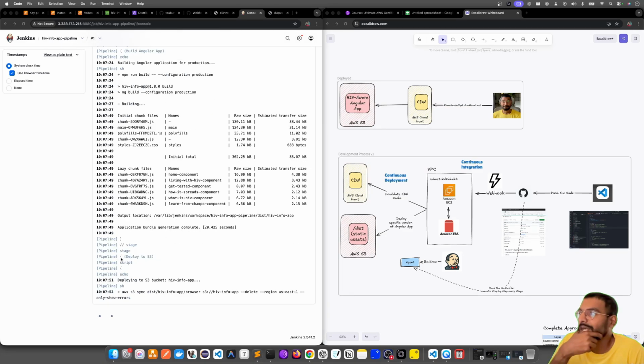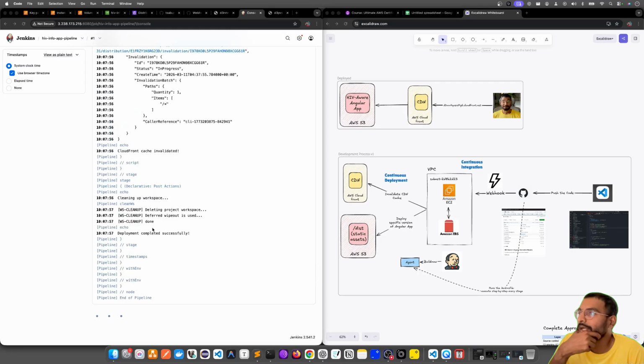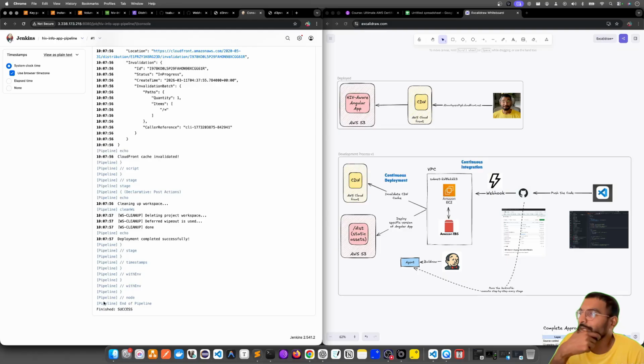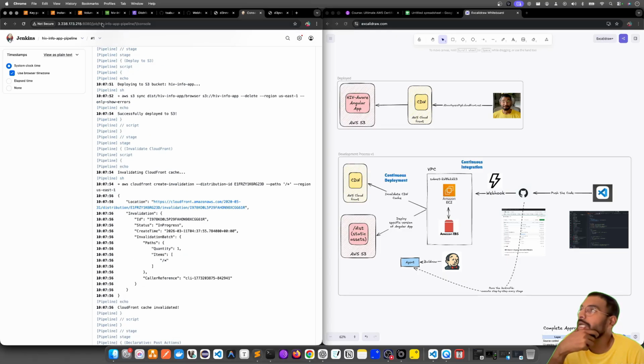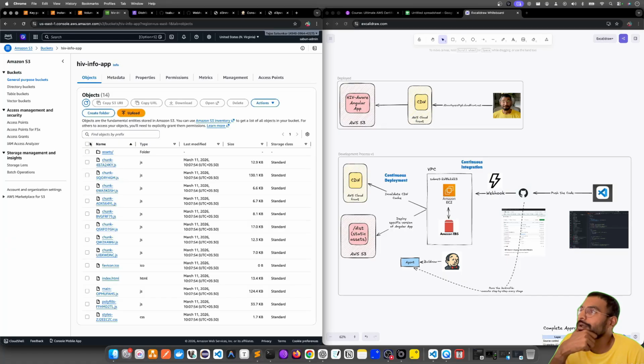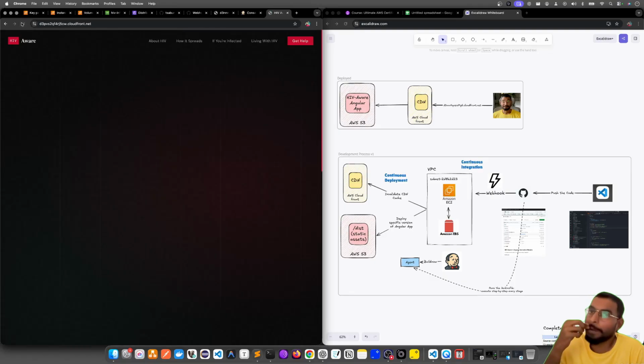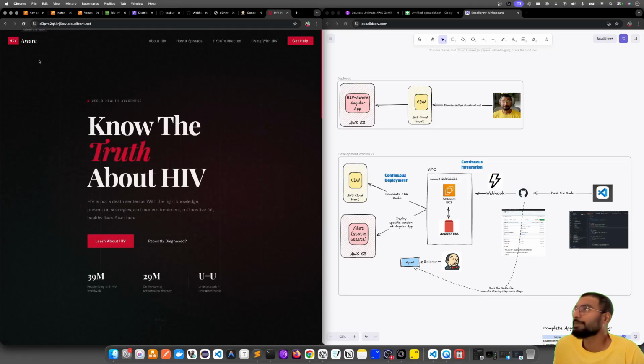Deployed to S3. Now it is doing the deployment, the CD part. Invalidated the cache successfully, it has deployed it. You see, if I go back to S3 and reload it, the application has been deployed. If I go back to the CDN, the application is up. Clear?